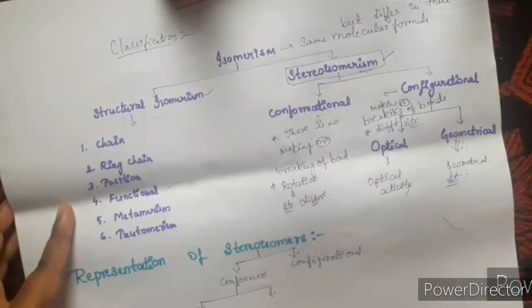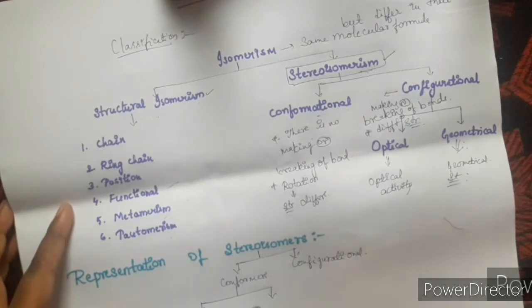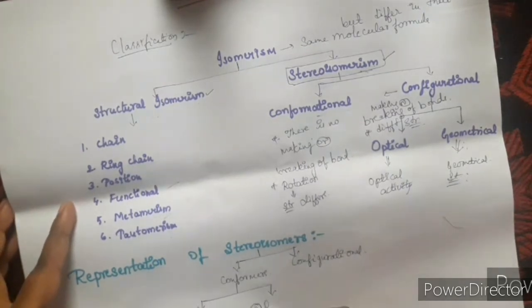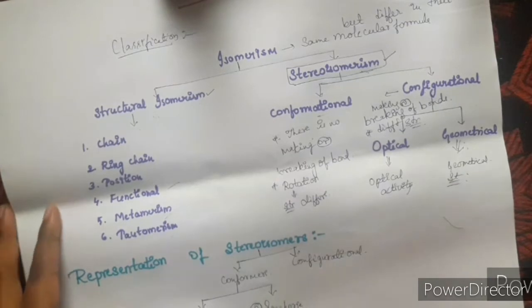One is Newman projection and the second one is Sawhorse projection.